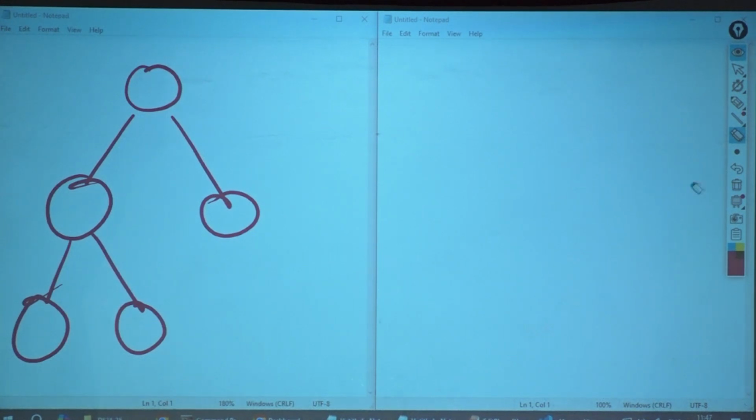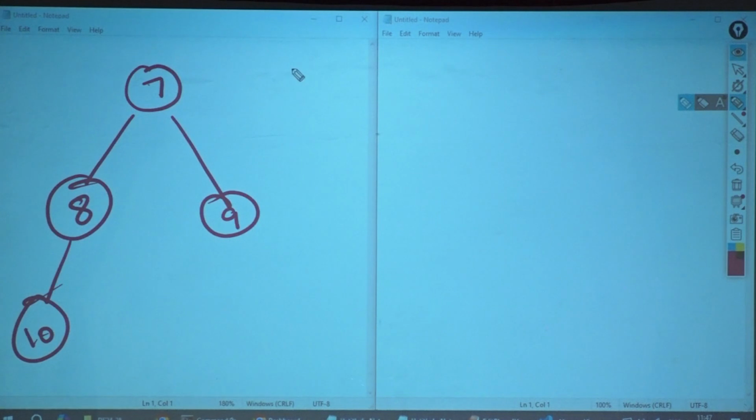Now suppose I am giving you this as 7, 8, 9, 10, 11. Okay? Let me not have 11. Yeah, this. Now suppose 11 comes in. Where will 11 sit while you are filling up the binary tree?